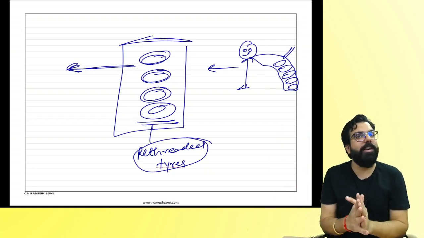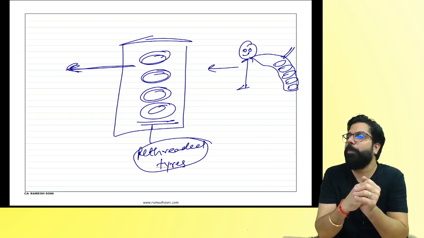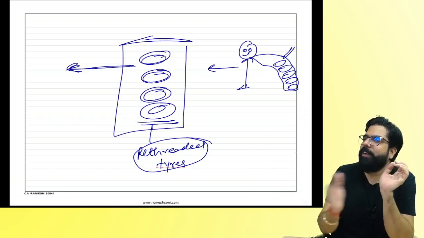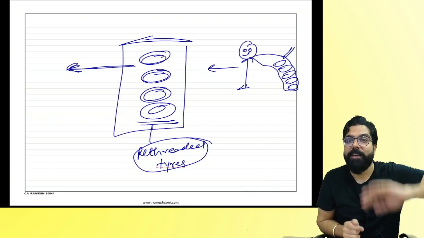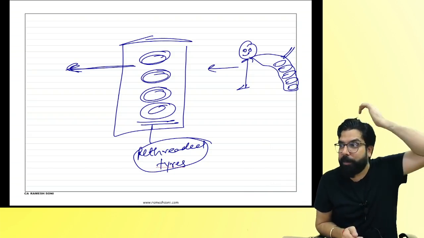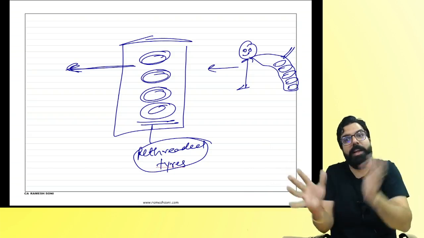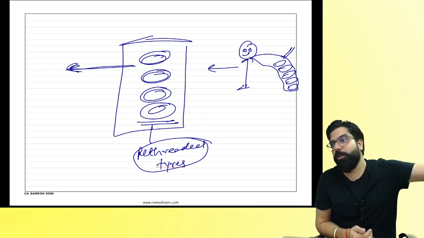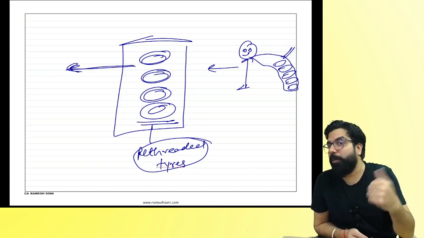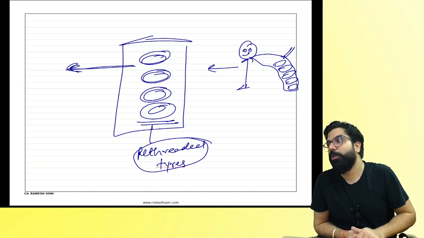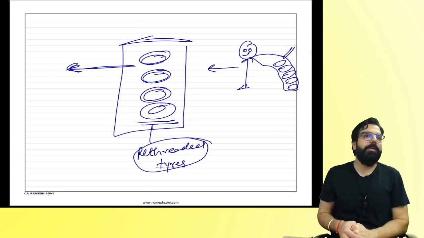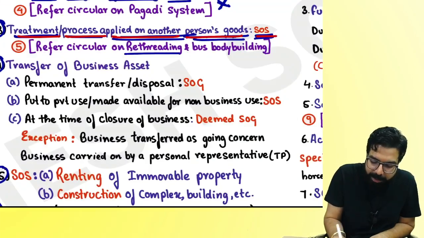But if they are my tires only, what does a small shopkeeper do? They buy all the old tires, do the rethreading and sell those tires. Have you seen outside some puncture shop and all? They will do the rethreading and then they will sell those old tires. Is he giving service or is he giving supply of goods? Supply of goods. Are we clear with this point? That is the clarification which came relating to rethreading.